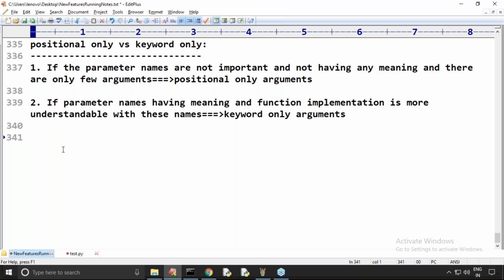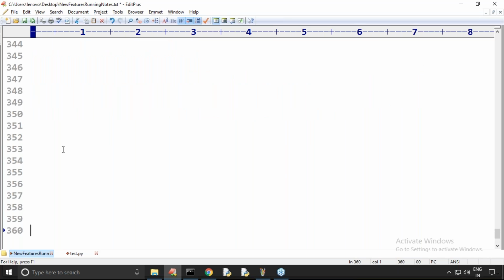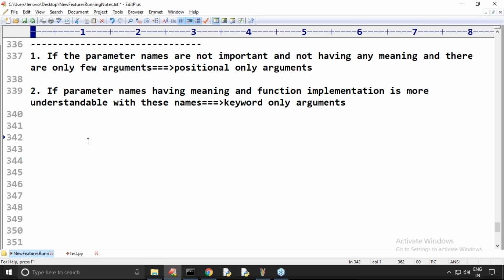Keyword only arguments are not there in other languages. They are only available in Python. In C language, C++, Java, keyword only arguments are not there. Okay, that's all, friends. This is about the meaning of the slash symbol and star symbol in function declarations.